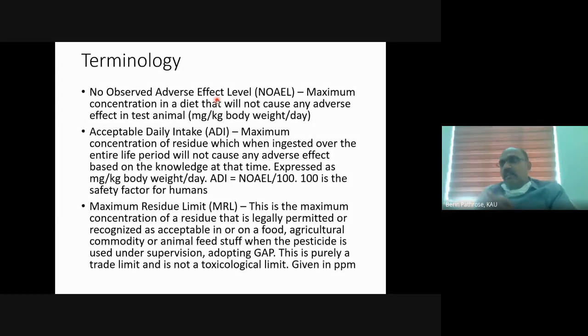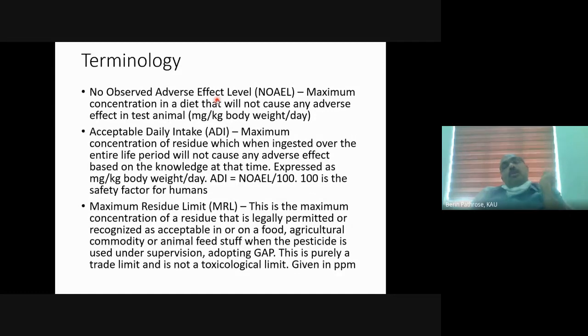Because later on, after further studies, we may find out some adverse effect that we may not know now. But according to our current understanding, this maximum concentration of pesticide, if we ingest or consume it over your entire life period, will not cause any adverse effect. And its unit is milligram per kg body weight per day, because you are consuming it daily.